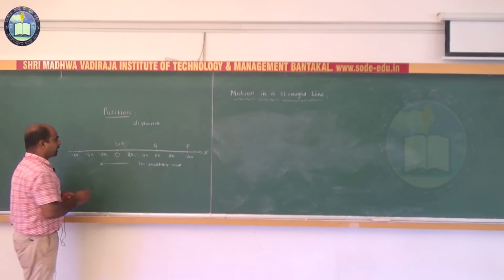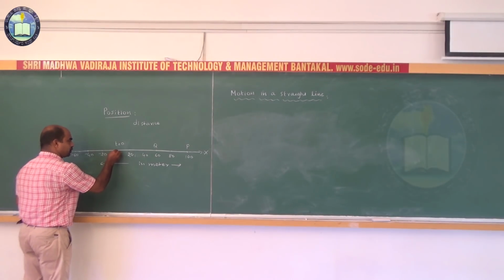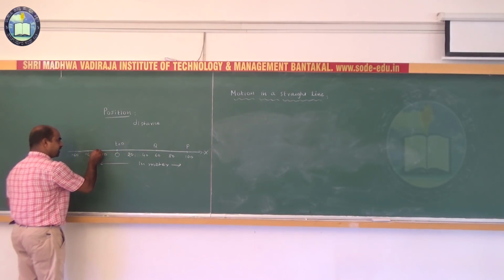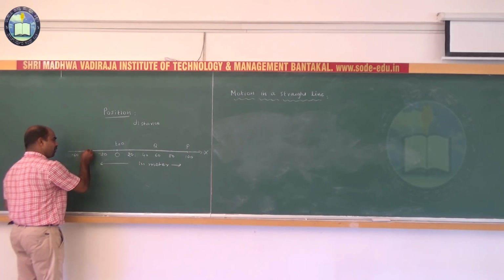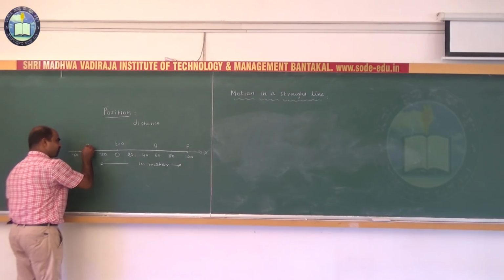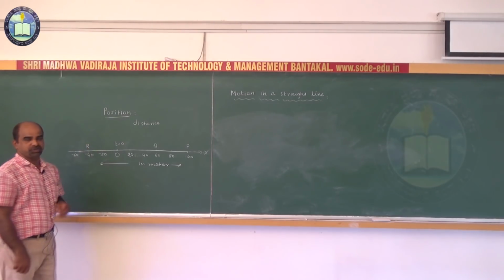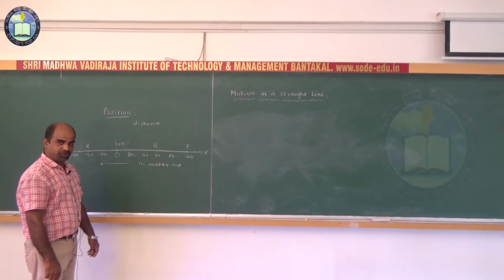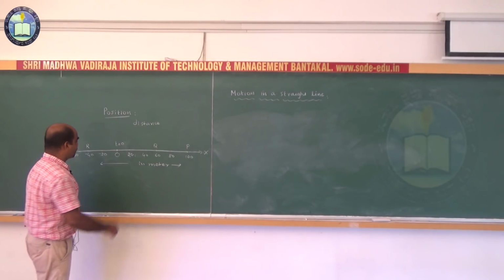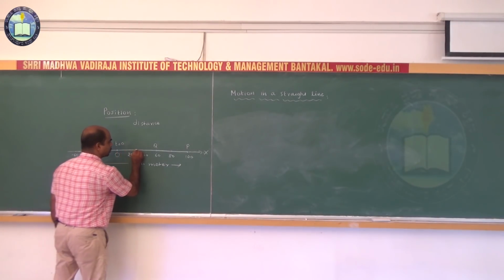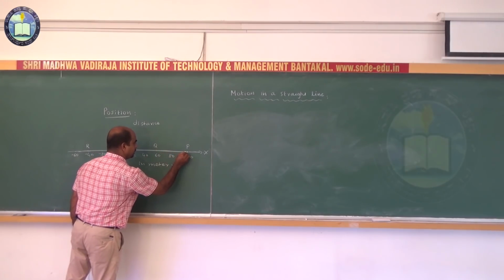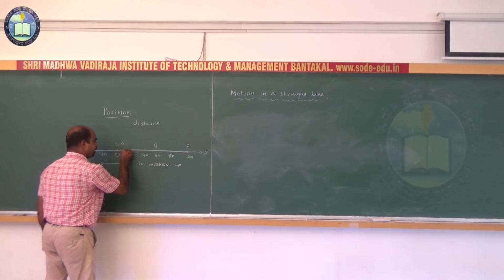Got it? Okay, assume the body returns back to the point O and changes its position from O to R, towards the left with respect to the reference point O. Then what is the total distance traveled? From O to P, 100, P to O, 100.